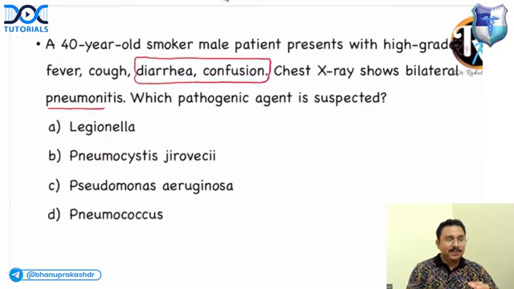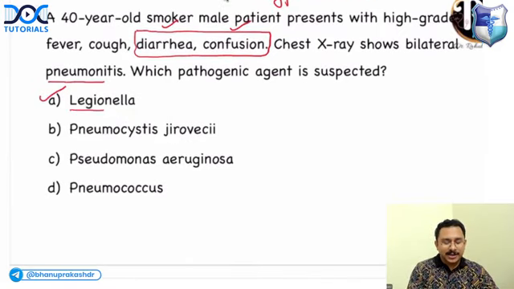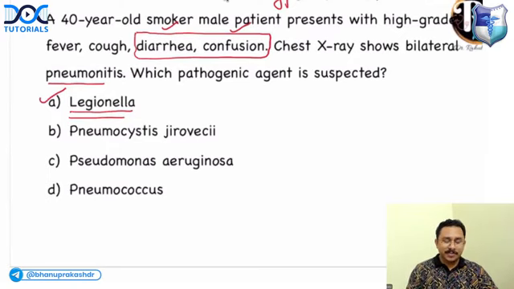Which agent that can cause pneumonia commonly produces diarrhea, confusion, and sometimes hyponatremia? It is Legionella. Legionella can cause an atypical pneumonia with diarrhea, confusion, and hyponatremia.